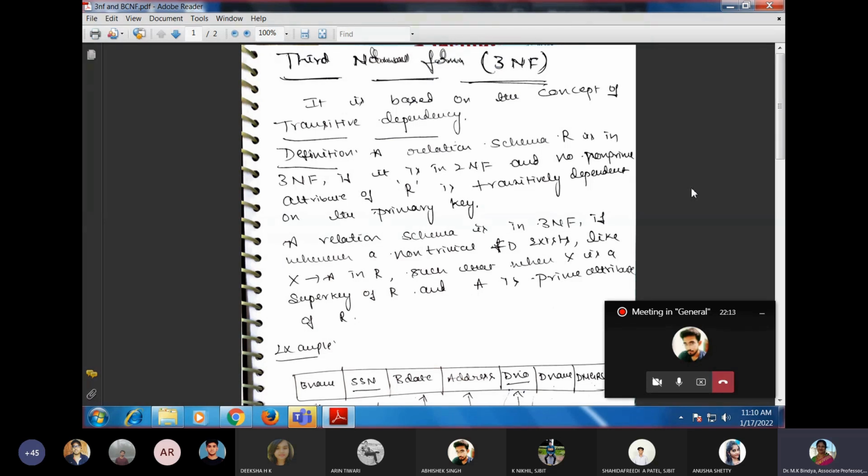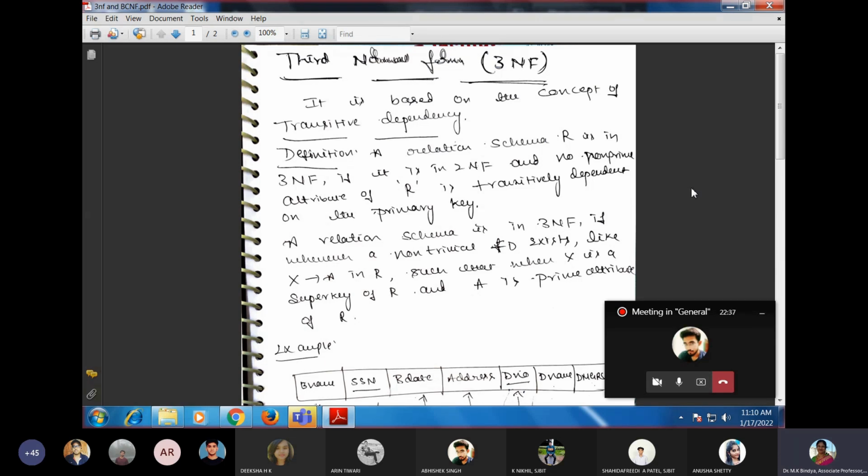The second normal form is based on the concept of full functional dependency. Full functional dependency means the non-key attribute, that means the non-prime attribute, is fully functionally dependent on the prime attribute. That is what we call the second normal form.